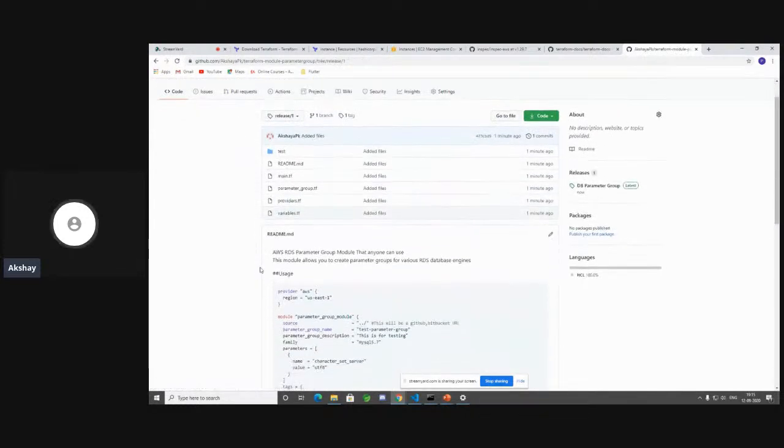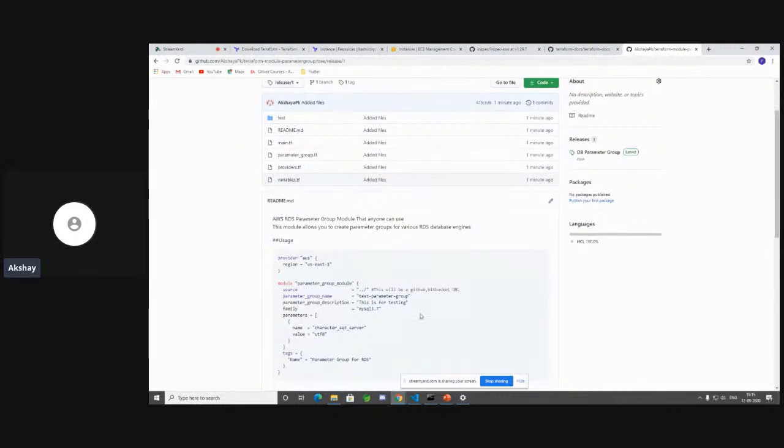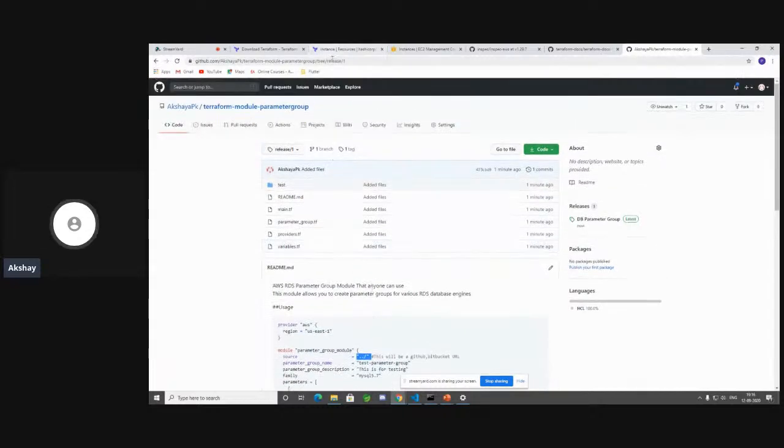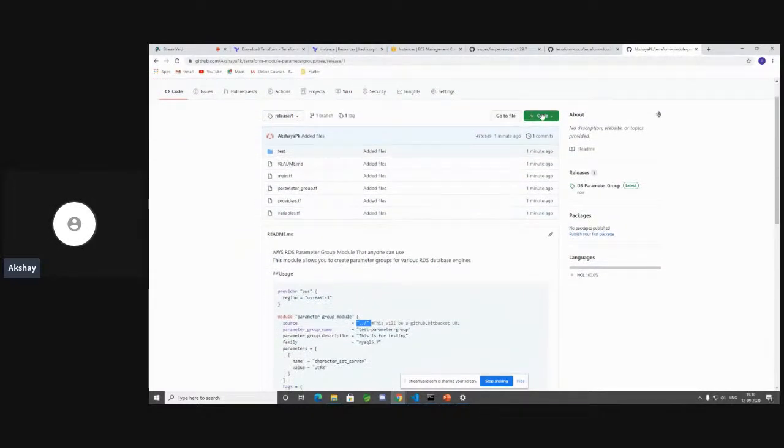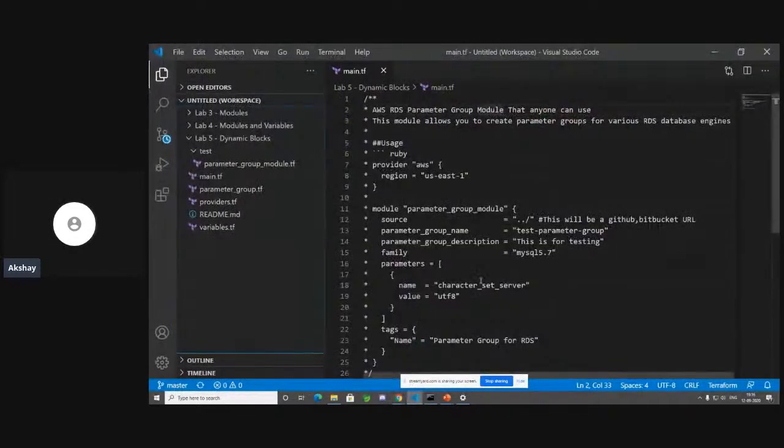So since this is a module, anyone can go ahead and go to their module block over here in the source block of their module call and mention this entire git URL of this repo. So they can do something along the lines of copy this. Let me go to my code. So let's go to my module block over here. Where is my module block?